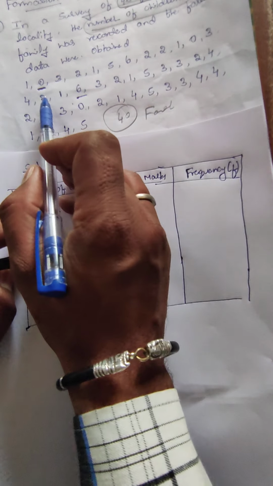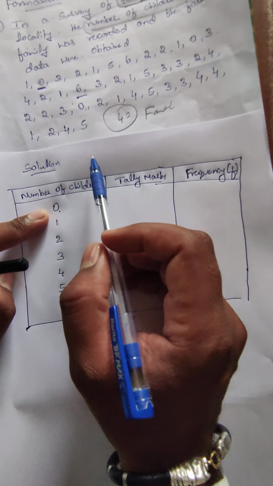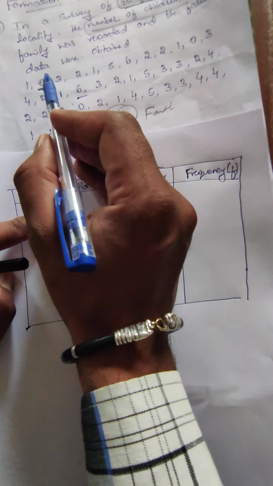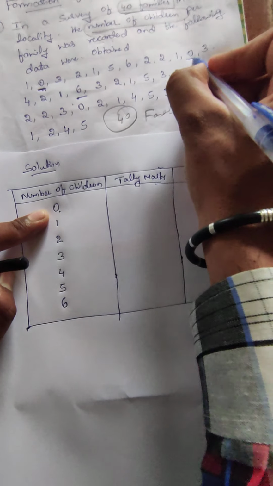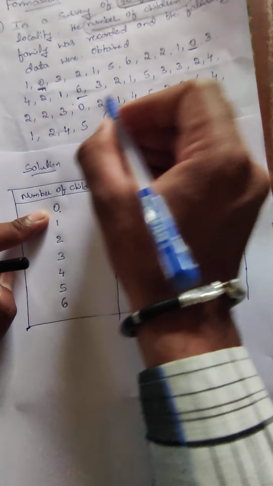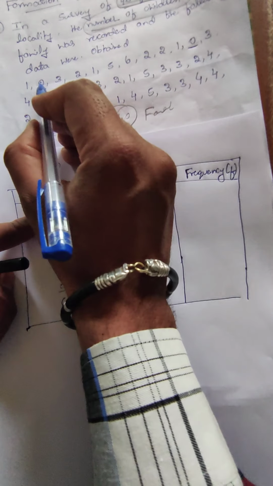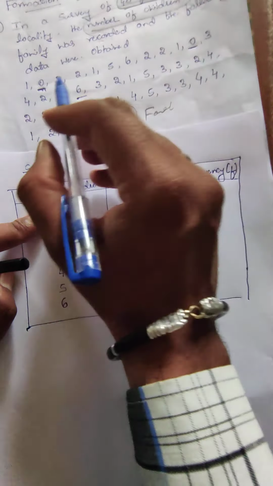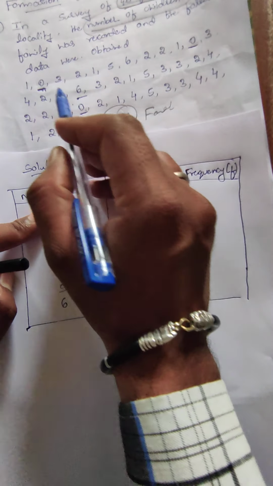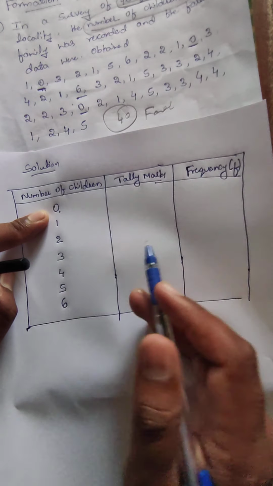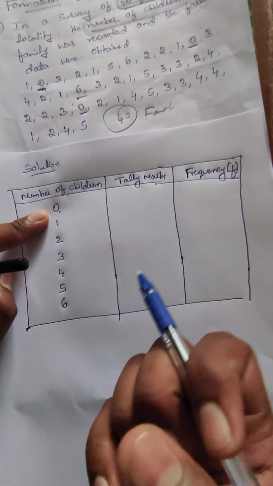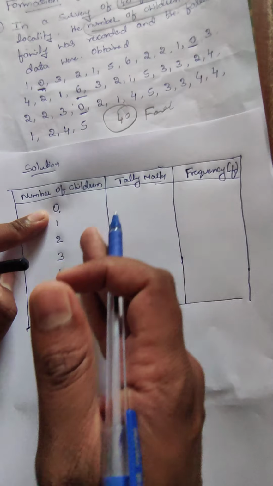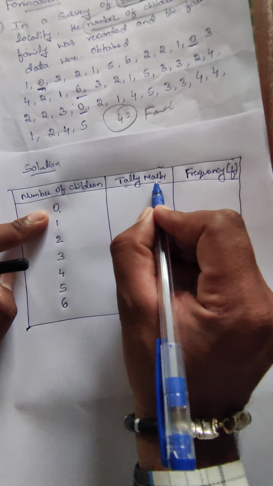How many times is 0 repeated? 1 time, 2 times, 3 times. So 0 is repeated 3 times. That is the frequency, which will be represented in the form of tally marks.